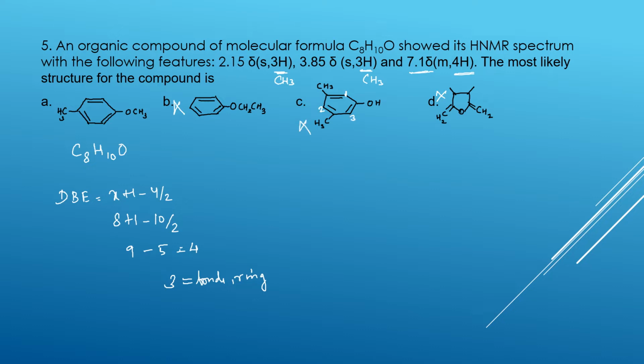And here if you come, 1, 2, 3, 4, 4 hydrogens are there, and as usual, here also 3 hydrogens are there, and both are singlets. This is right because it is attached to O, so this comes as a singlet of 3 hydrogens, and this is attached to the carbon, so this also comes as a singlet of 3 hydrogens. So the answer is A.